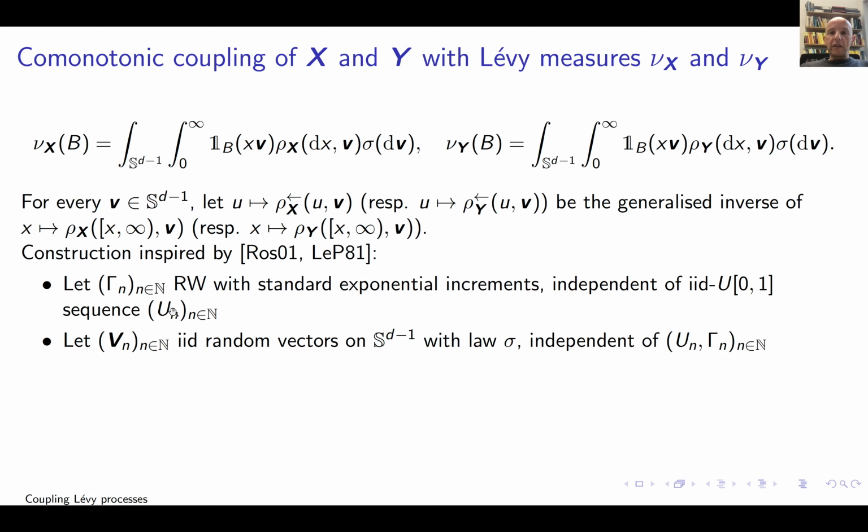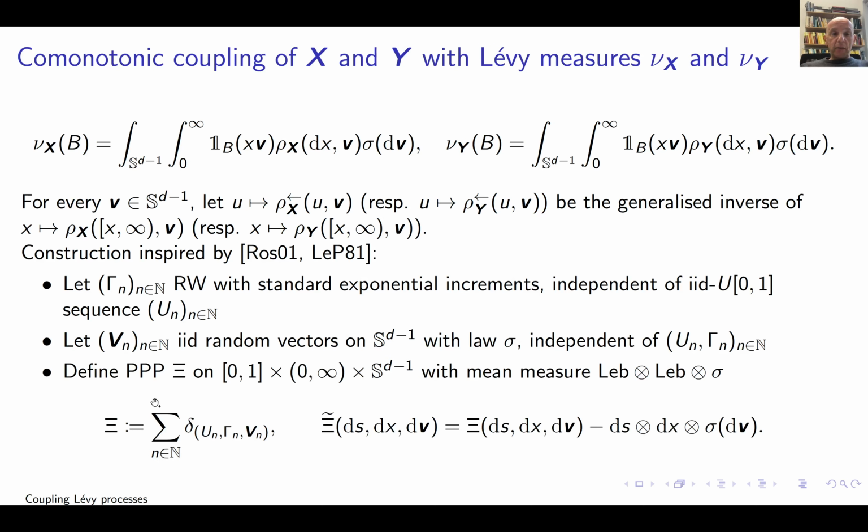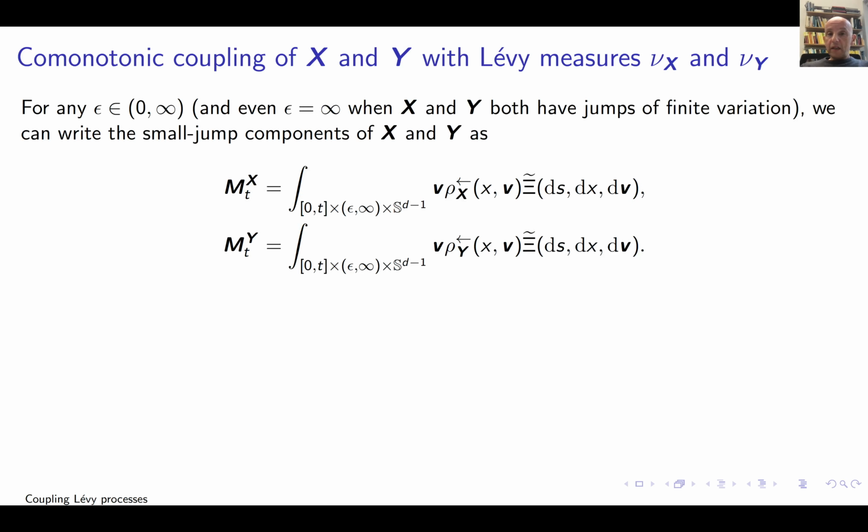I mark it with independent U_n's, and I can also mark additionally with the angles of each jump, coming from this measure sigma, and this gives me a Poisson point process, really a Poisson random measure, which I can also compensate. And then I can express both of my processes in terms of this, right?